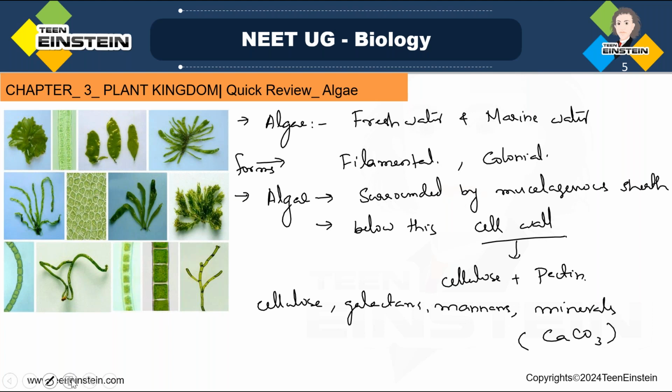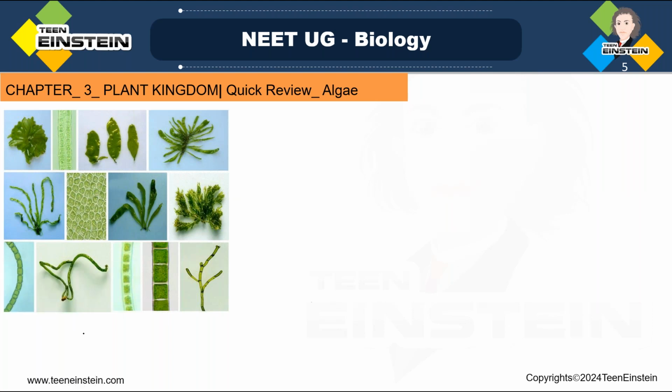Then the other points which we need to mention, like structure. Structure of this algae: actually, the basis of the structure, we can say this algae are thalloid. They have thalloid structure, and thalloid structure in the sense this plant body is not differentiated into root, stem, and leaf.